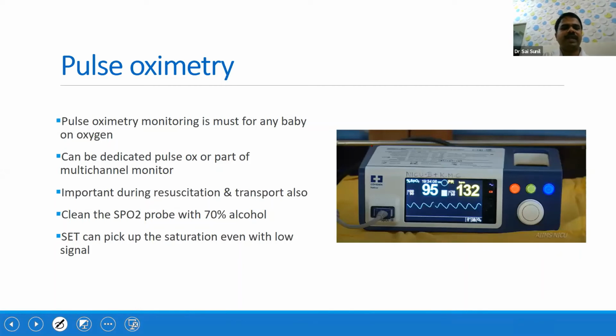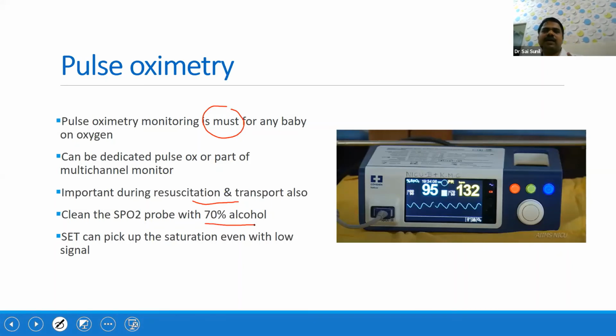It is a must for any baby on oxygen, and it can be a dedicated pulse oximeter or part of a multi-channel monitor. It is more important during resuscitation as well as transport. Whenever you are connecting the probe of the pulse oximeter to the baby, first clean it with 70% alcohol.